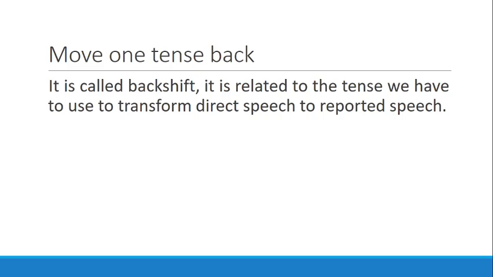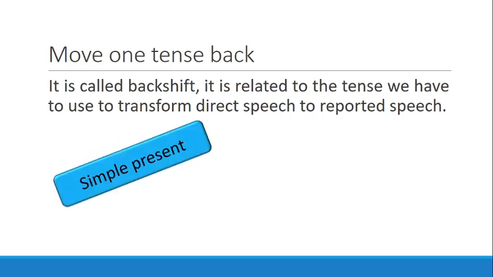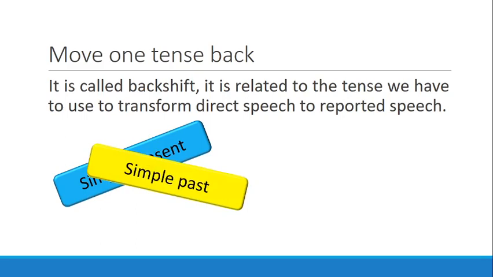Now, when we want to report, we are going to move one tense back, and this is called backshift in English. And this is related to the tense we have to use to transform the direct speech to reported speech. For example, to report the simple present, we are going to use simple past.